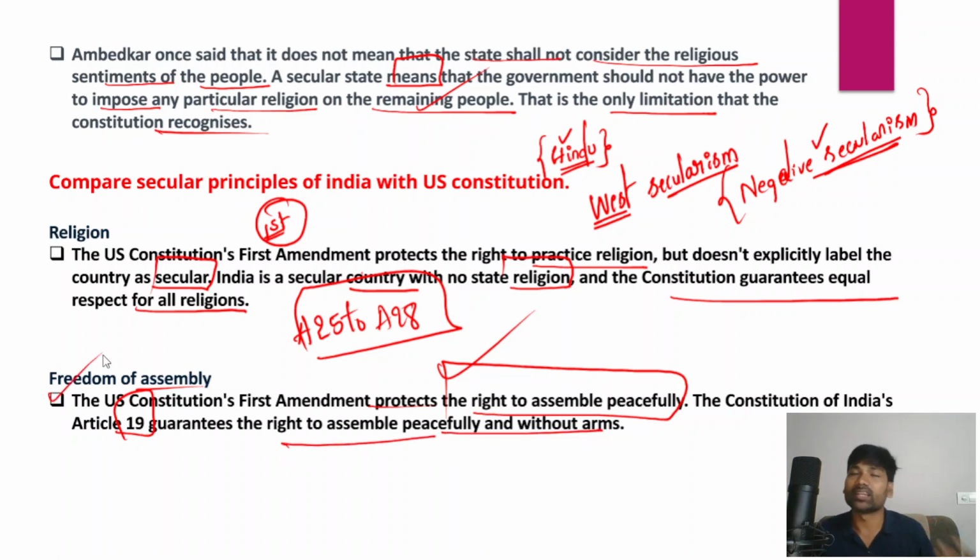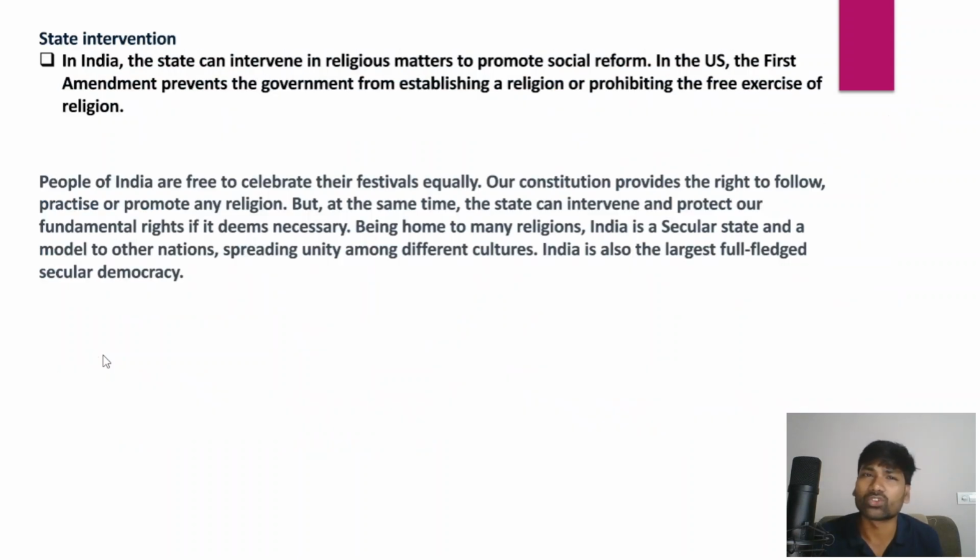So for religious gatherings or any religious purposes, people can peacefully gather and preach their religion, their ideals, beliefs, etc. Therefore, the First Amendment in the US and Article 19 of the Indian Constitution impose no restrictions on people gathering peacefully for religious purposes.